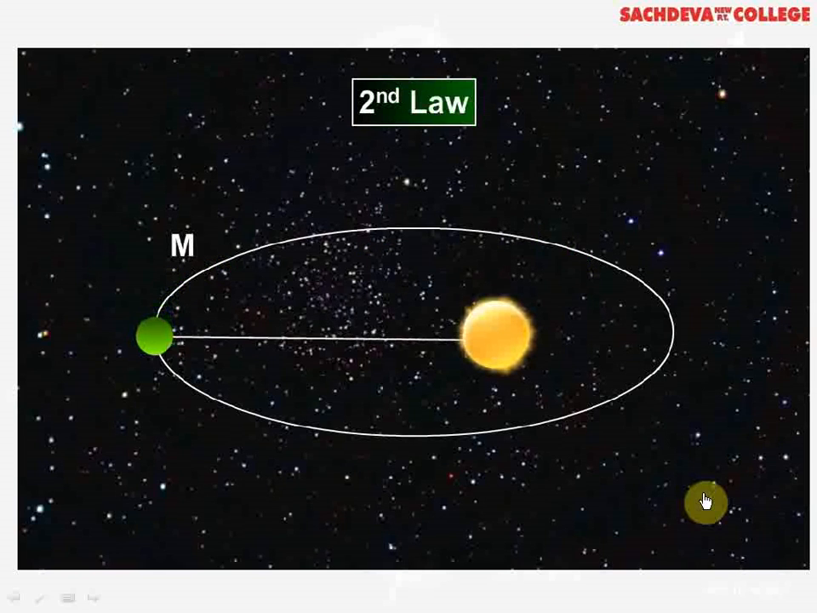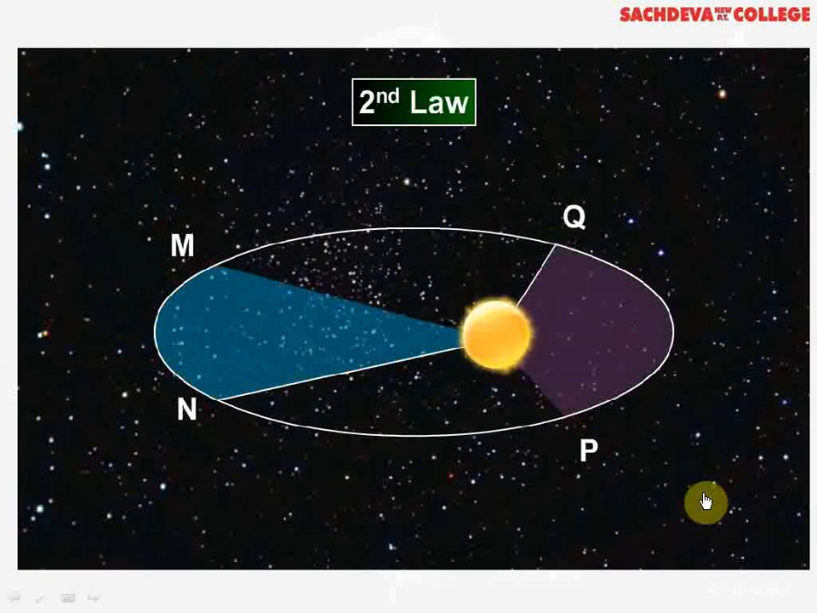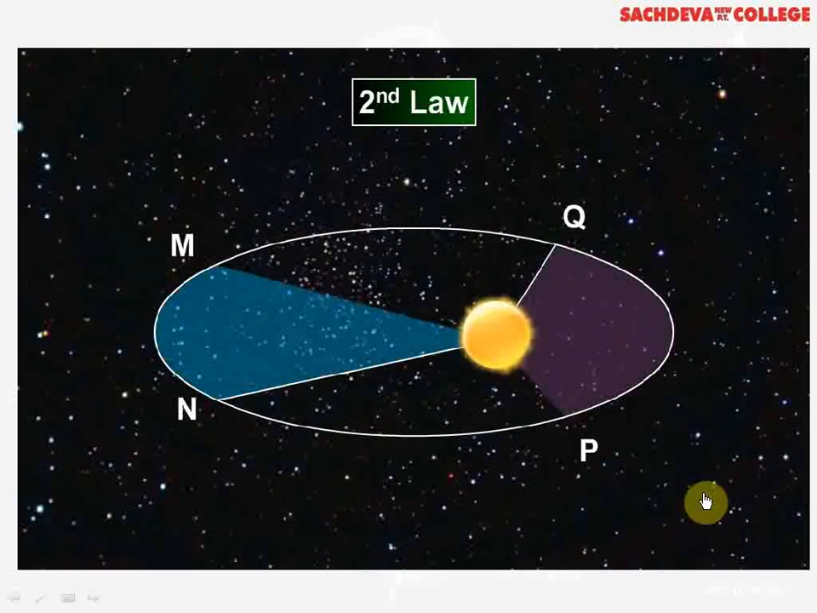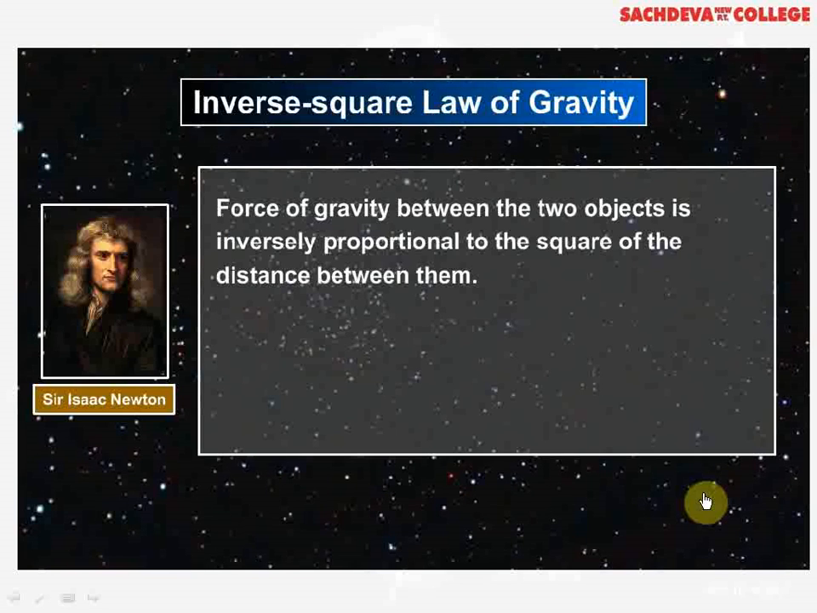Now the second law is depicted: the planet moving around the sun sweeps equal areas in equal intervals of time. Whether the planet is moving from P to Q or M to N, we find that the surface area will remain the same. According to the third law, whenever a planet is moving in an elliptical orbit, the square of the time period will be proportional to the cube of the distance of the planet around the sun.